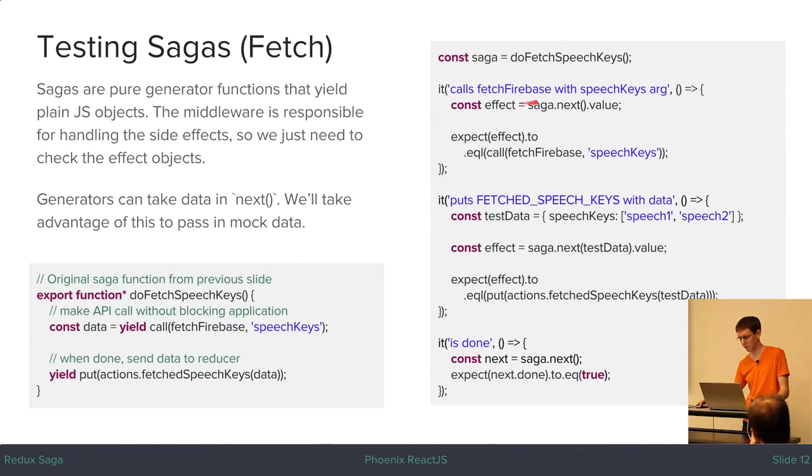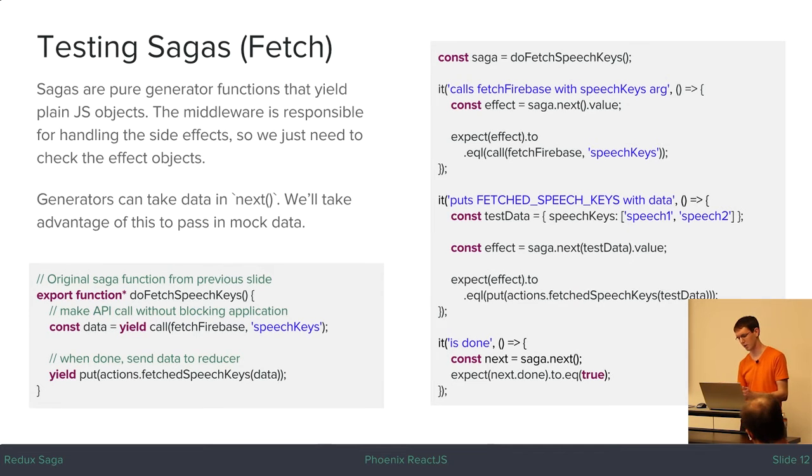So to test it, we're just going to keep iterating it, and each time we iterate it, we're going to check what effect it yields. The reason we can do that is these sagas are meant to be pure functions. They're not going to actually execute any side effects. They're not going to execute any other functions. They're just going to return objects, which then get interpreted by the middleware as instructions as to what functions